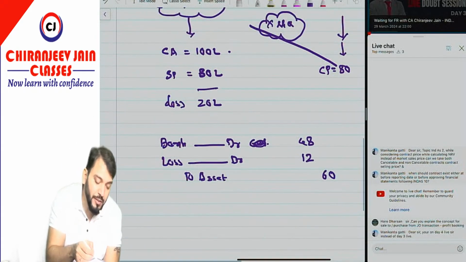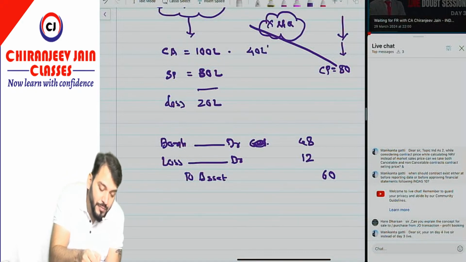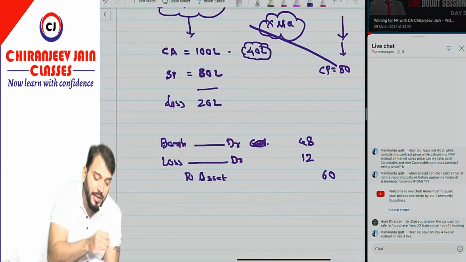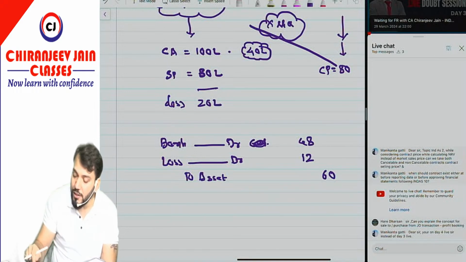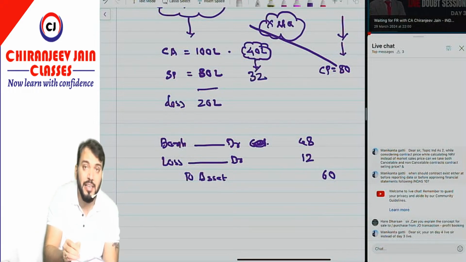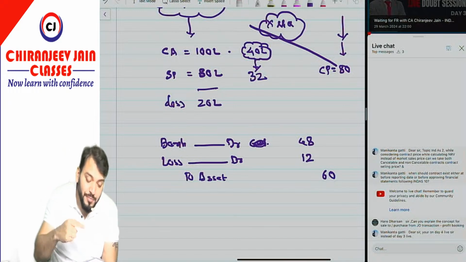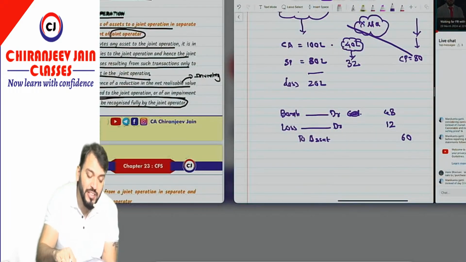But just try to understand, they have retained 40 lakh of the asset, and the sale price for 40% is 80 into 40%, which is 32. So there can be some indication of impairment. What does Ind AS 111 say after that?